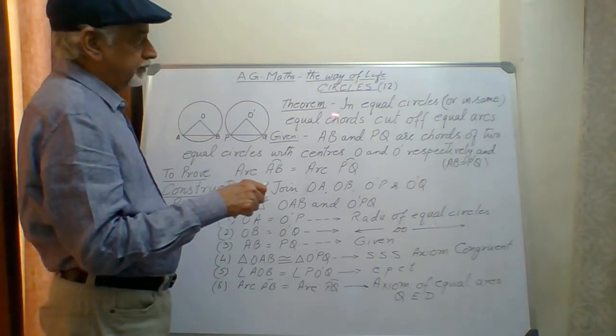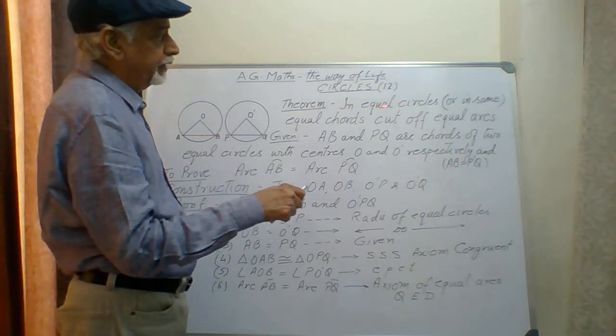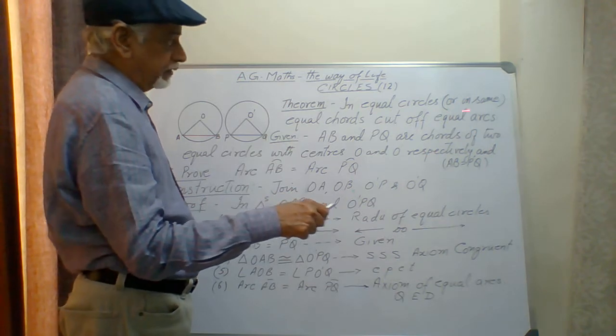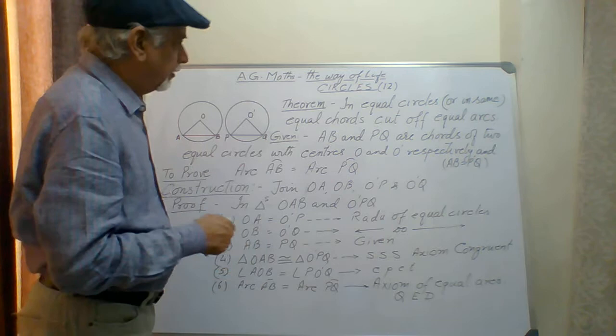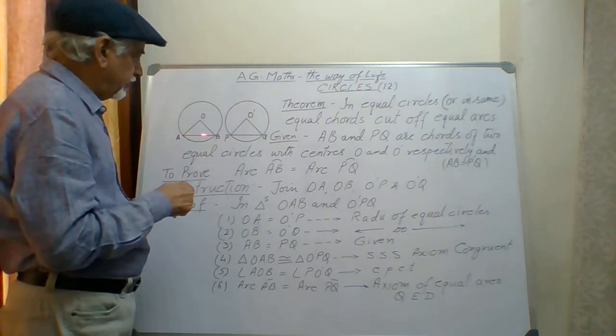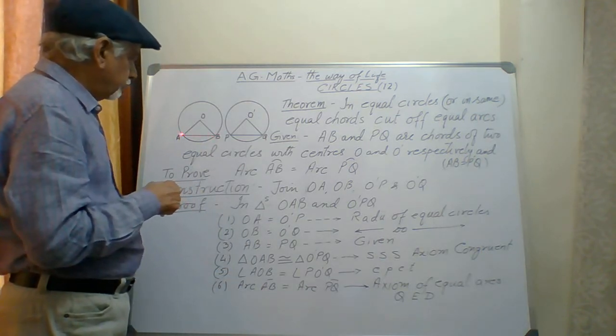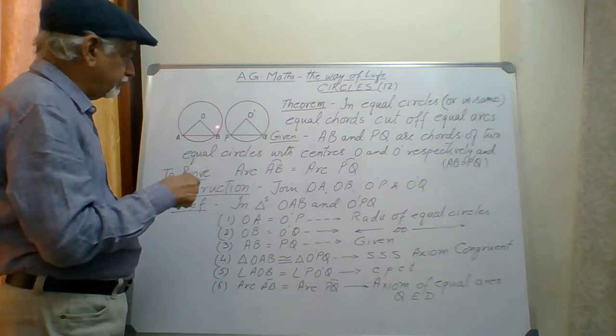The theorem says that in equal circles or in the same circle, equal chords cut off equal arcs. A chord is the straight line part inside the circle from one end to another end on the circumference.